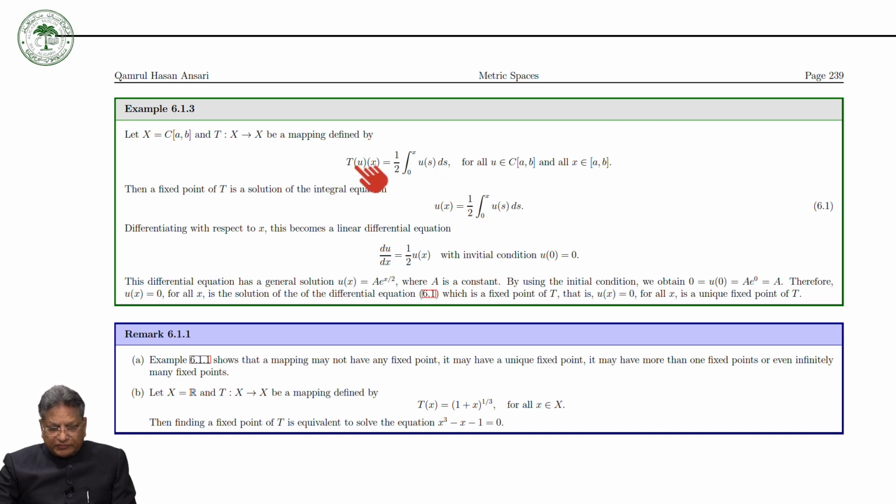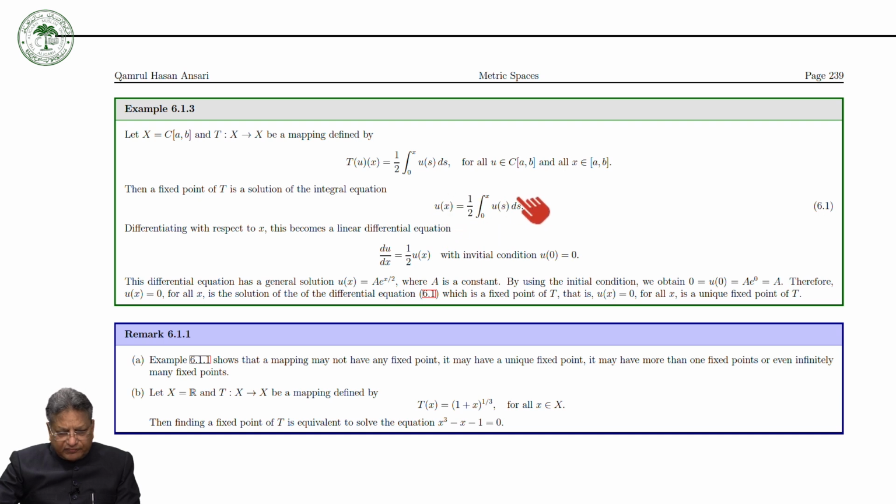Basically, the fixed point of T is u of x. So we can write u(x) is equal to this, and this is the same as this one. So you can check very easily. It is clearly mentioned that for the mapping defined in this way, if it has a fixed point, that would be a solution of this integral equation.